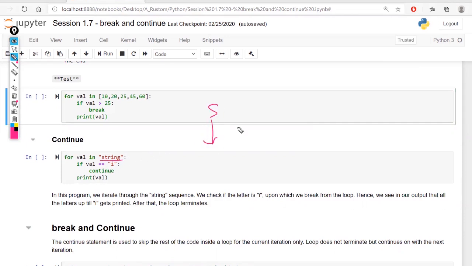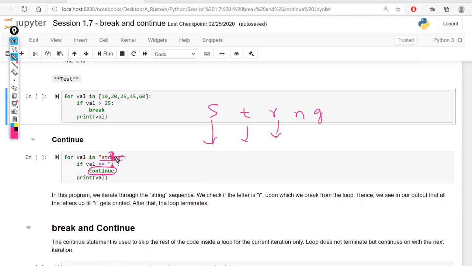As soon as it finds an I, I'm saying continue. Continue means this I will be skipped. It will continue; it is not going to break. I will be skipped and the next N and G will be printed. That is how continue works.